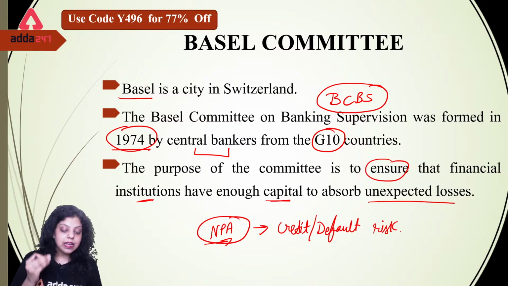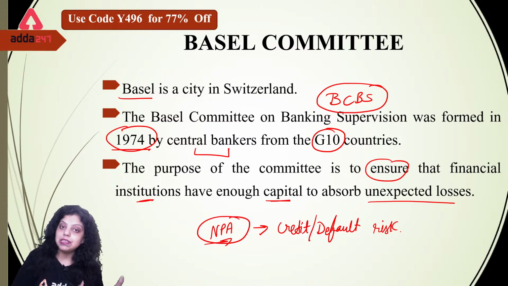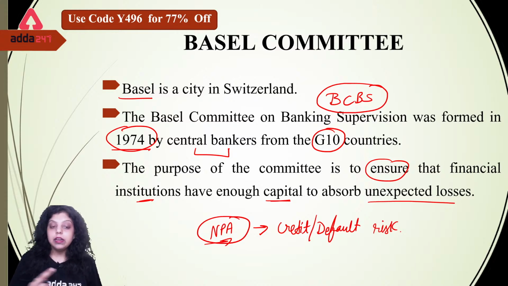So that's why they arranged a meeting in the Basel city, and the result of this meeting was the Basel norms, which were created by the Basel Committee on Banking Supervision. Now these norms are simply international banking regulations which have to be followed by all the countries who are members of the Basel Committee. Okay, now let's move forward.